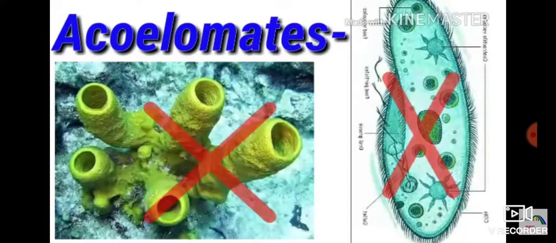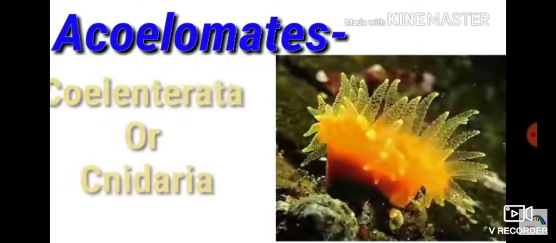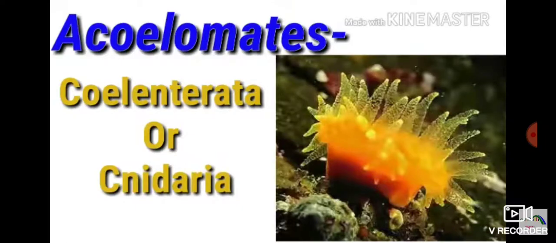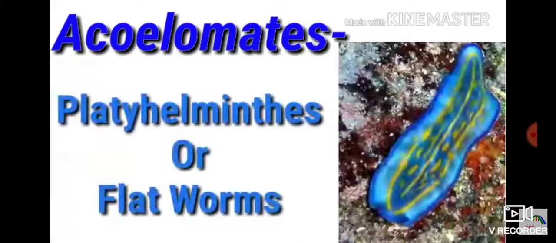Protozoa and Porifera do not have any coelom. Coelenterata or Cnidaria also doesn't have a digestive system. Platyhelminthes or flatworms again have no digestive system. They are parasites and live on other hosts, so they do not need any digestive system, and hence they do not have any coelom.